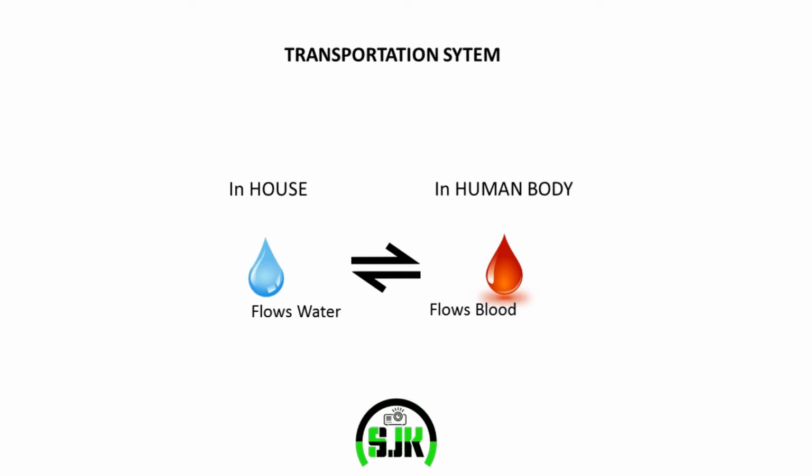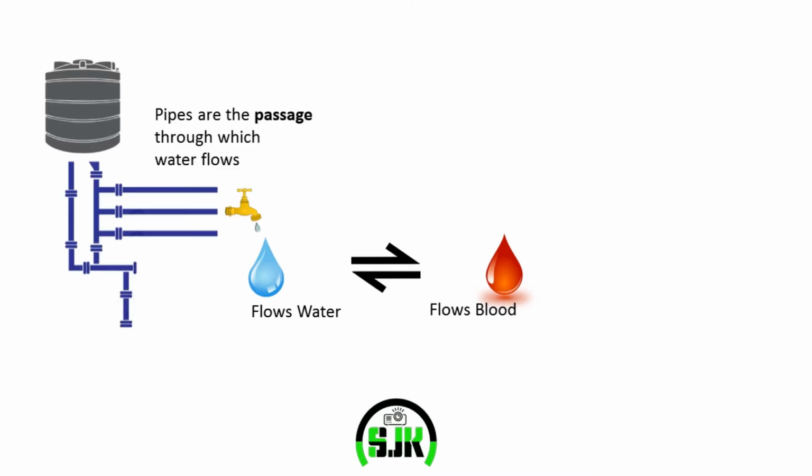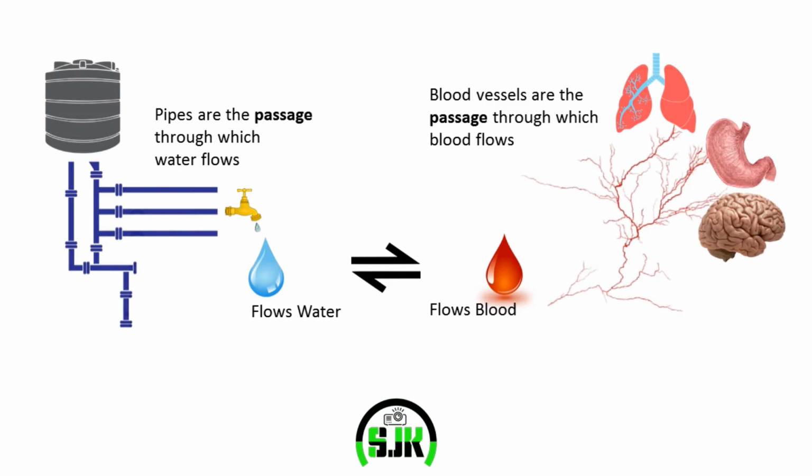In this video, we are going to create an analogy between the transportation system in houses and the transportation system in the human body. We know that in houses, water flows from one point to the other. Similarly, in the human body, blood flows from one point to the other. Like there is a need of a system for the transportation of water in houses, there is also a system required for the transportation of blood in the human body.